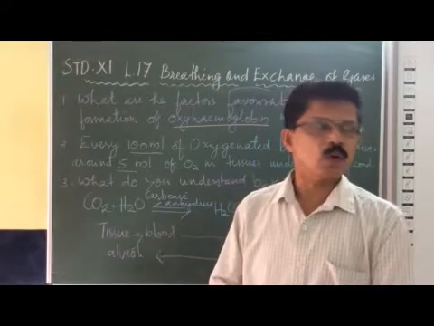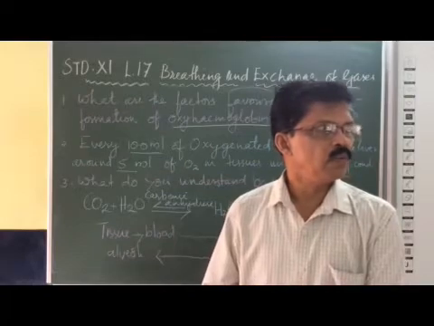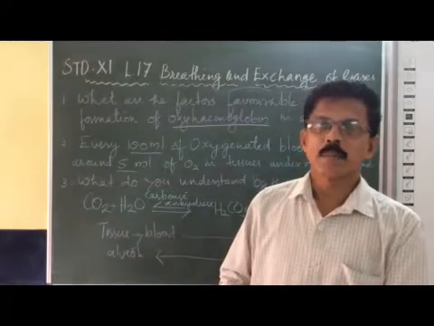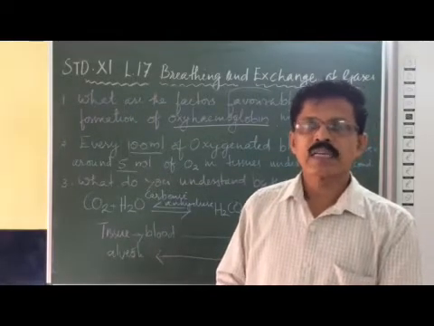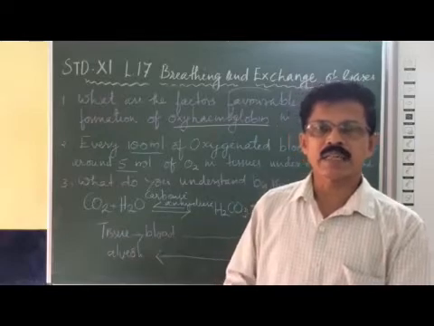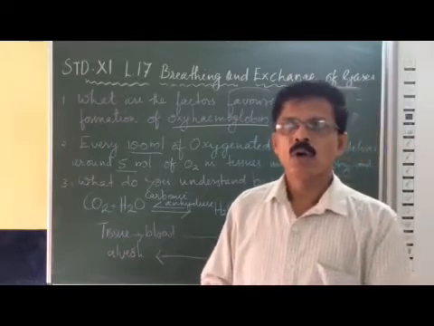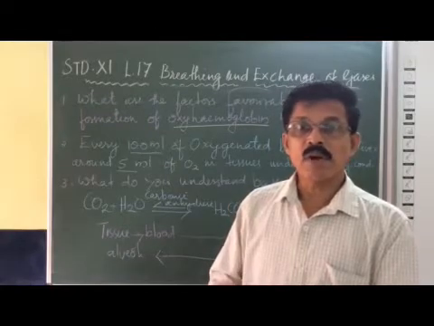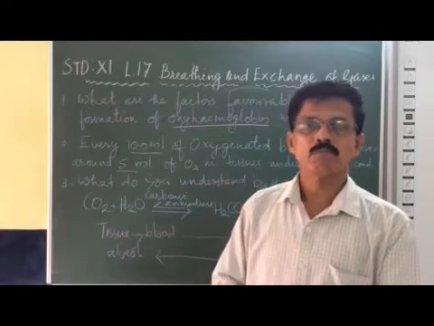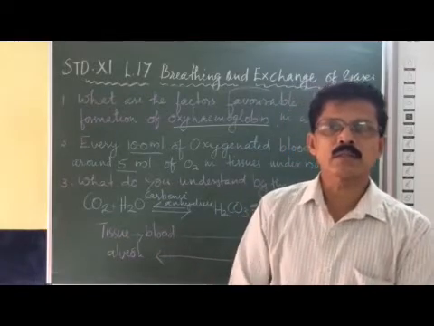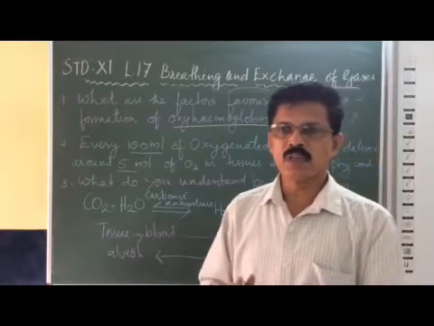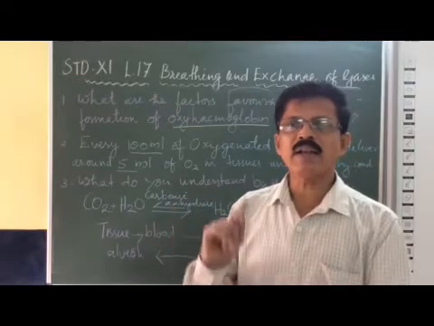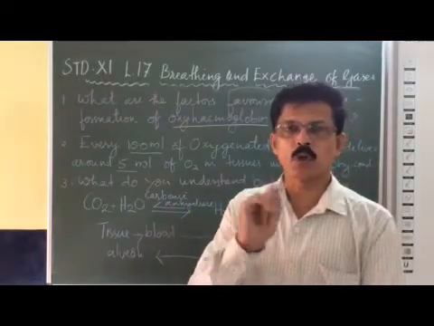So only partial pressure of oxygen will be more in the alveoli, and the other three factors: the temperature will be low, hydrogen ion concentration should be low, and carbon dioxide concentration also should be low. So what are the four factors which facilitate the diffusion of oxygen from alveoli into the blood and combine with the hemoglobin to form oxyhemoglobin?